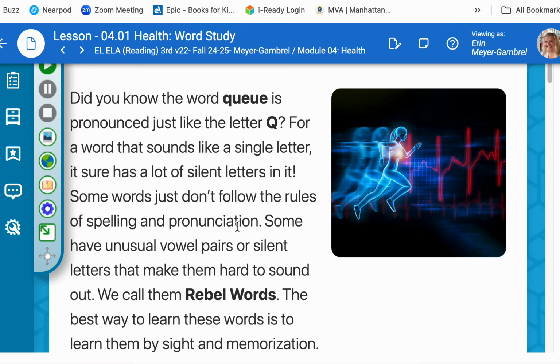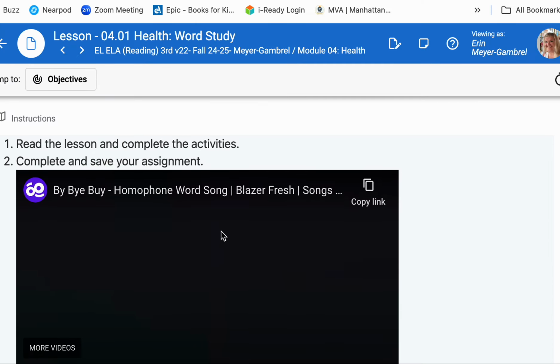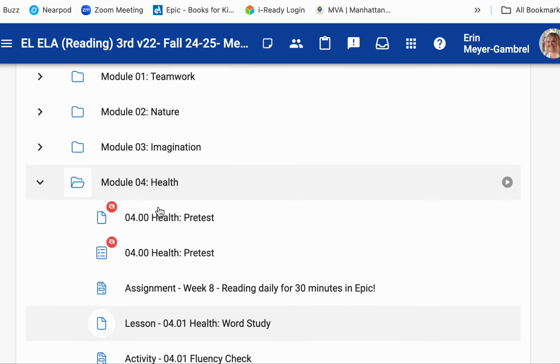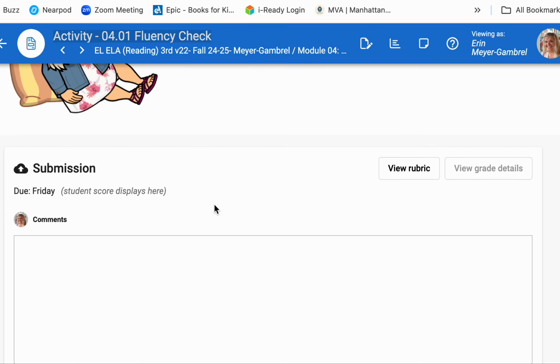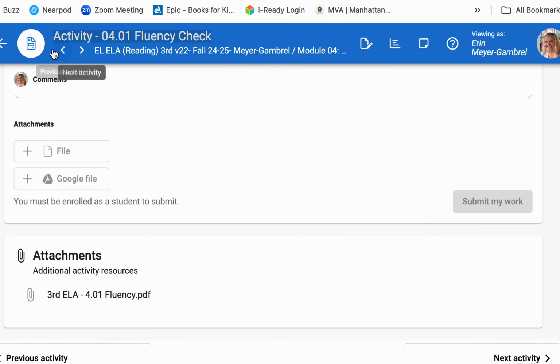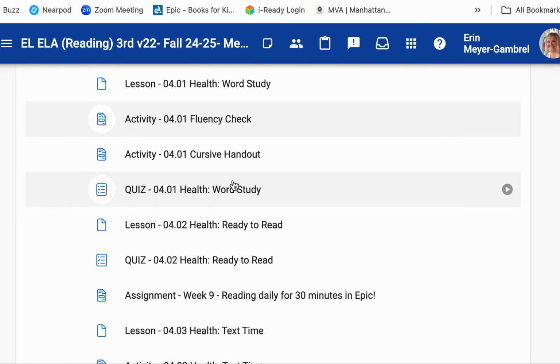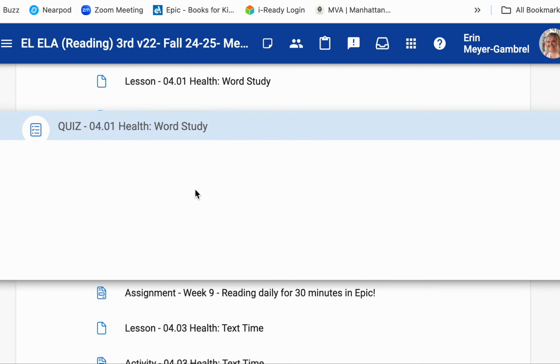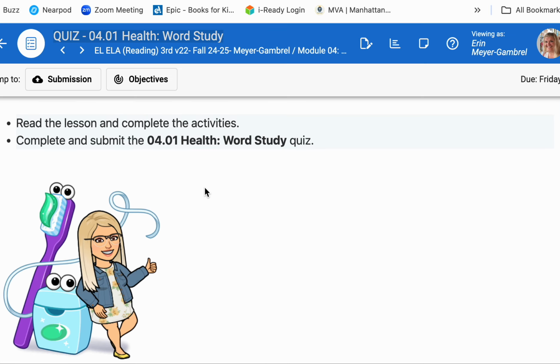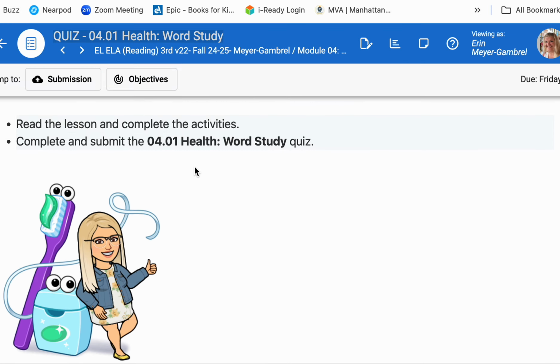So as you're going through, you're going to be reading and working with different word parts. Remember, you're going to have your fluency read, okay, right here, and your fluency passage is down below. And then finally, we're going to go into 401 Word Study Health because we're talking about healthy habits.